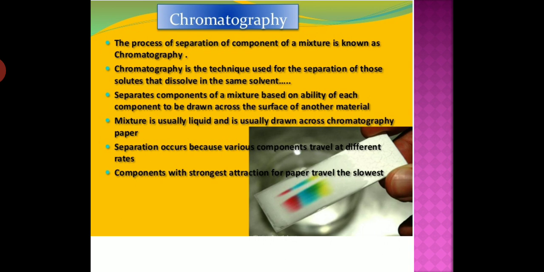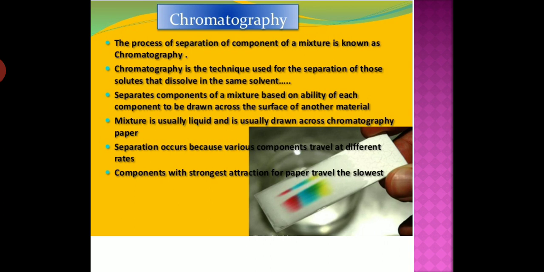Student, a dye is a mixture of different colors. It's not a single color. Sometimes there may be more than 2 colors. So this process is known as chromatography. The process of separation of components of a mixture is known as chromatography. It is a technique used for the separation of those solutes that dissolve in the same solvent.